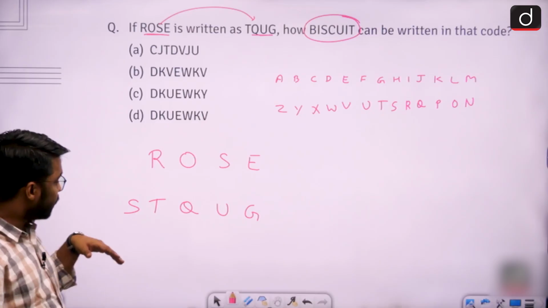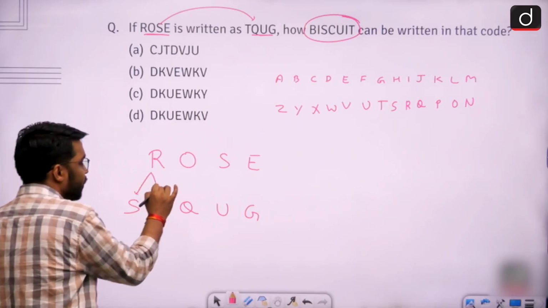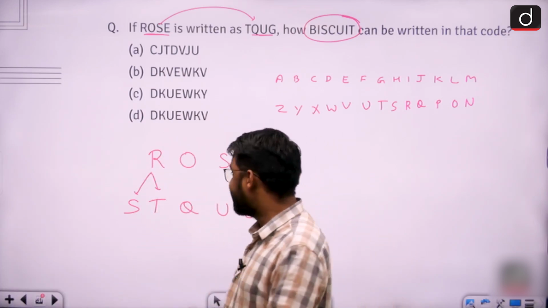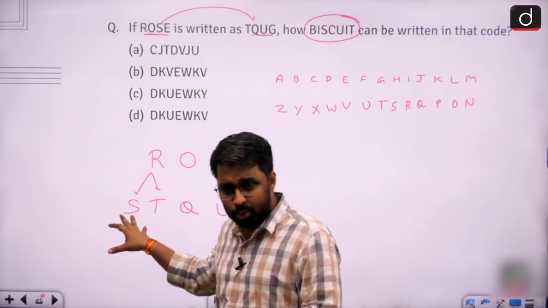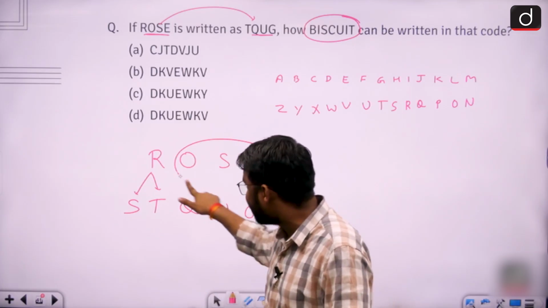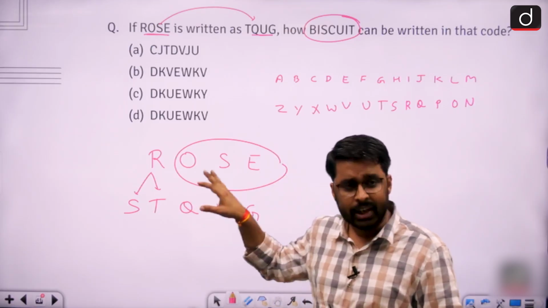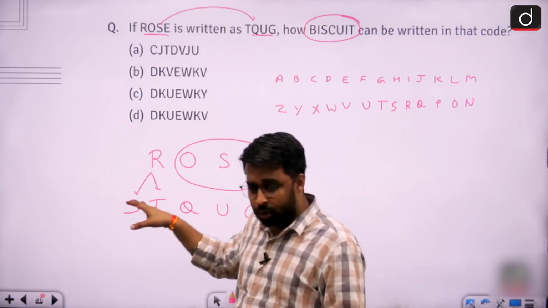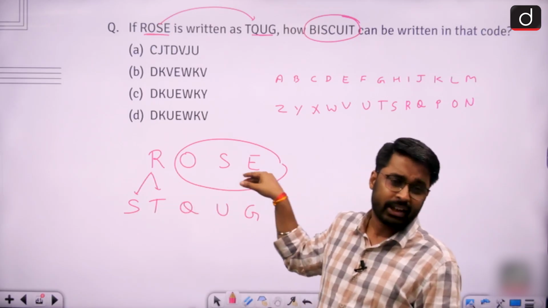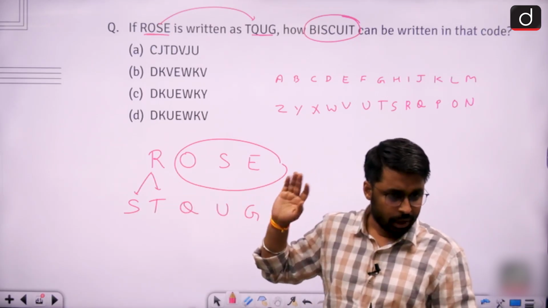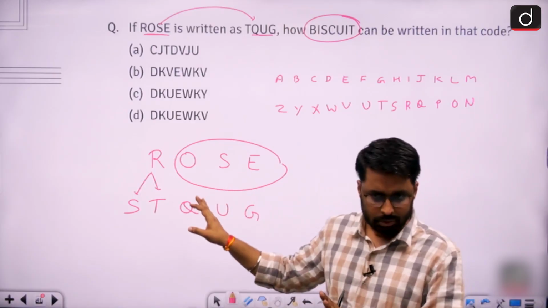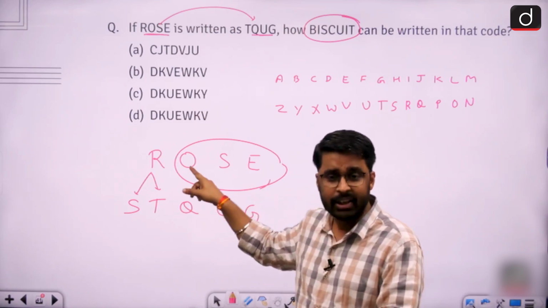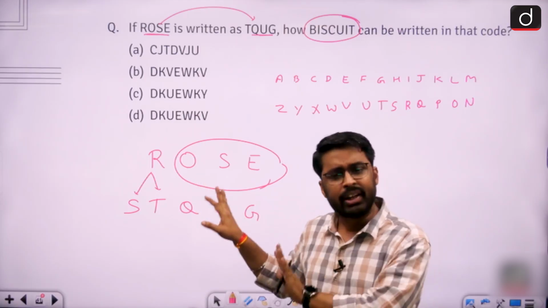So now, let's say the first letter of the word was given a 2 letter code. Now is it a rule for my examiner that the remaining letters of the word should also be given a 2 letter code, or can he keep the remaining letters as just 1 letter code? Sir, if your examiner gives a 2 letter code to the first letter, there is no rule that the remaining letters should also be given a 2 letter code. Your examiner can keep the remaining letters as 1 letter code.